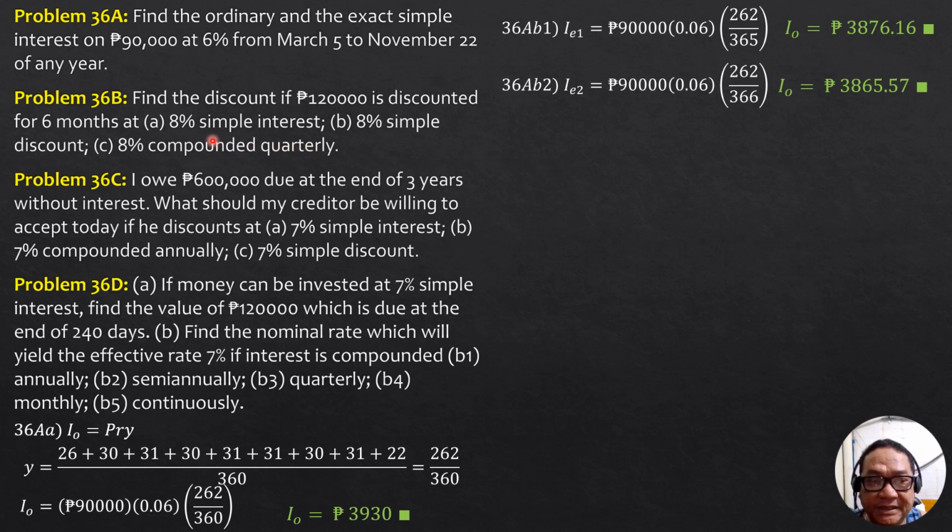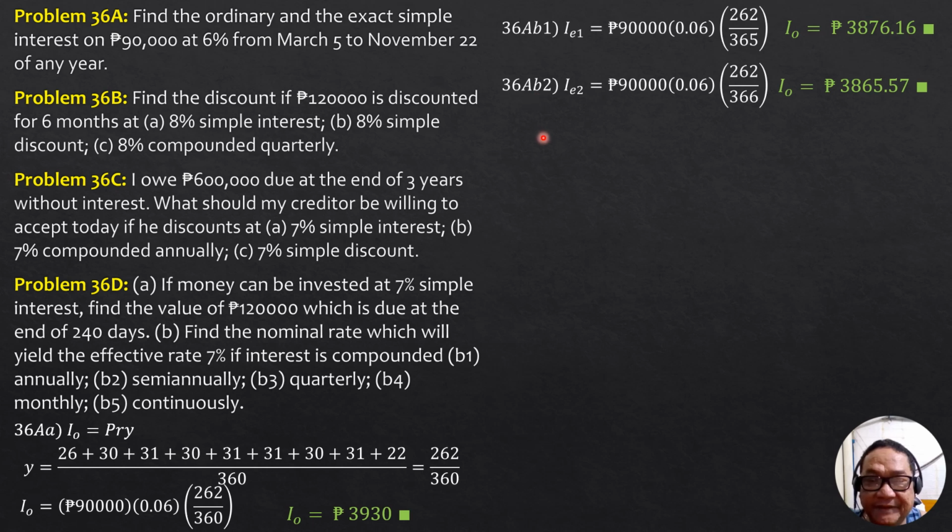But for this case, since I is equal to F minus the present worth, and the present worth is equal to F over 1 plus Ry, because F is P times quantity 1 plus Ry. Originally, F is P plus I, simple.